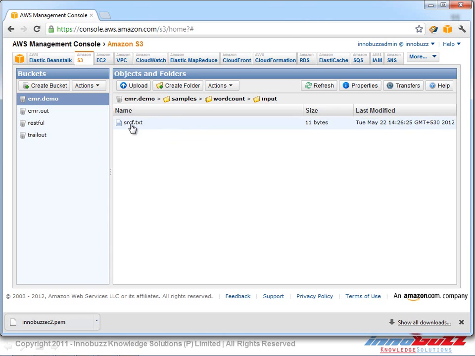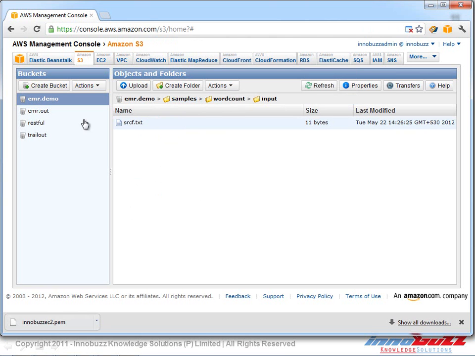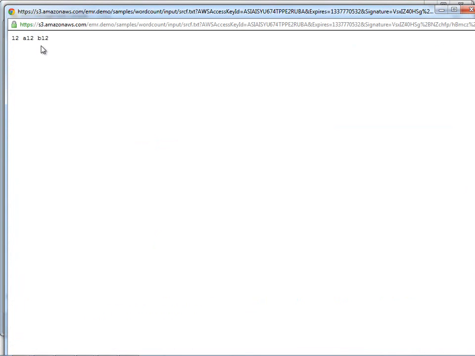We can go ahead and check what exactly that file has. We can go ahead and open it. Let me allow pop-ups. It's done. Let me open it. Okay, this is what my file has. It says 1, 2, A12 and B12, and I'm going to close it. This is what my input file is.